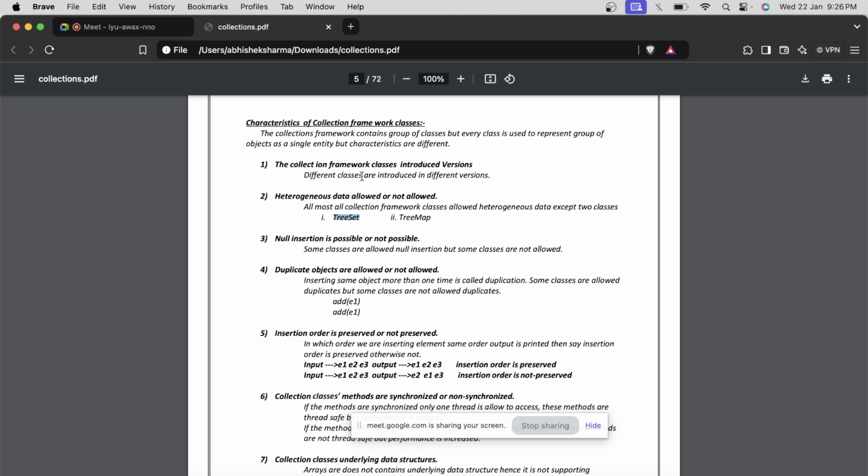So we need to know which one supports null insertion and which does not, and why we need to know this. Let's suppose I am trying to fetch data from the database, a particular column's data, and that column is nullable. Everyone is aware of databases, right? In the database some columns can be null and some columns cannot be null.